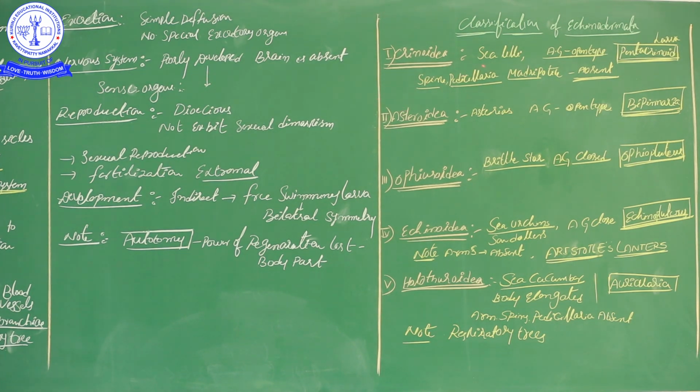Crinoidea organisms are commonly called sea lilies, because they seem like a lily plant. Beside the word lily I mentioned AG, a shortcut because of lack of space. AG means umbilical groove.